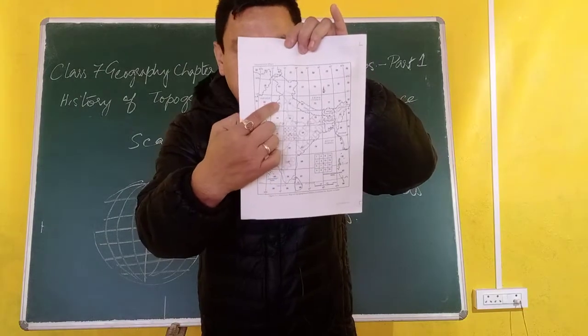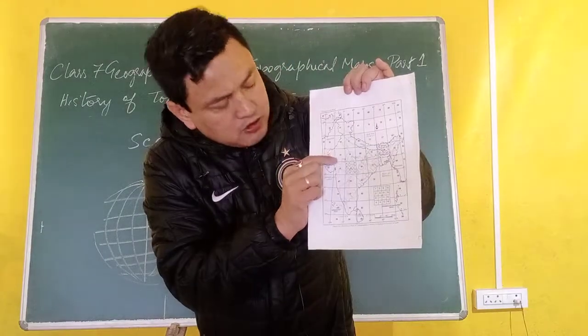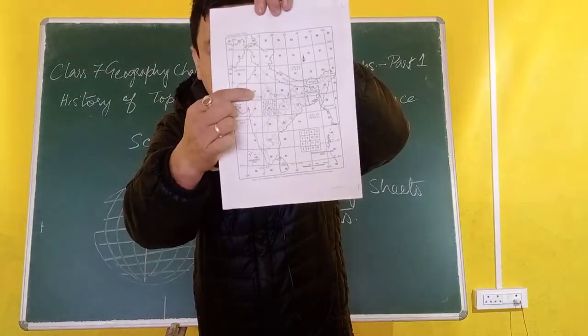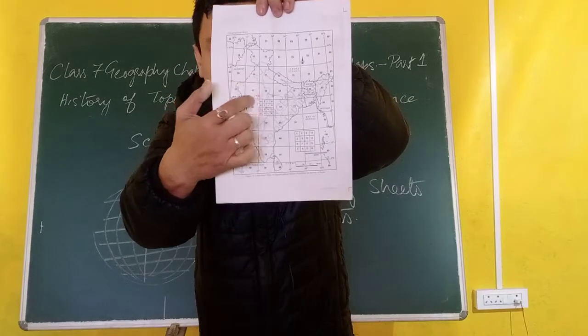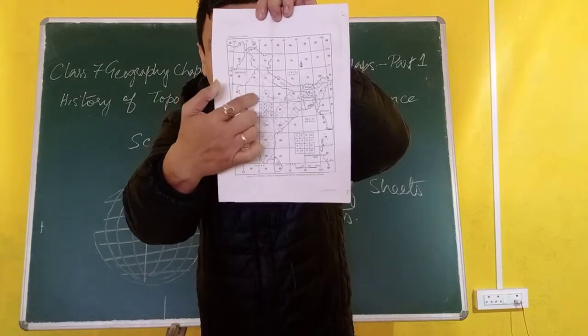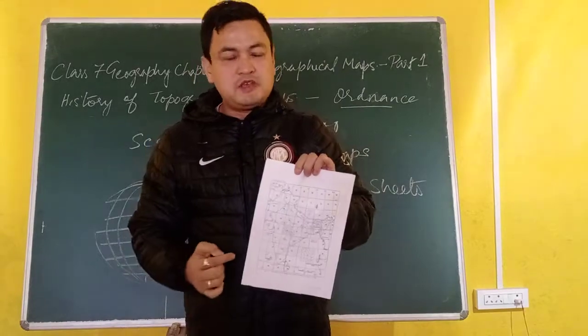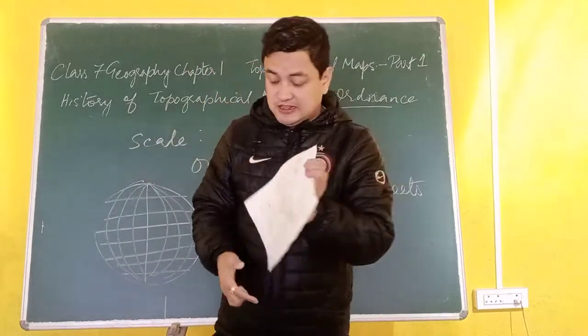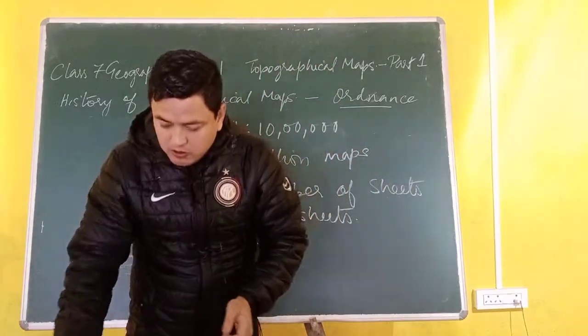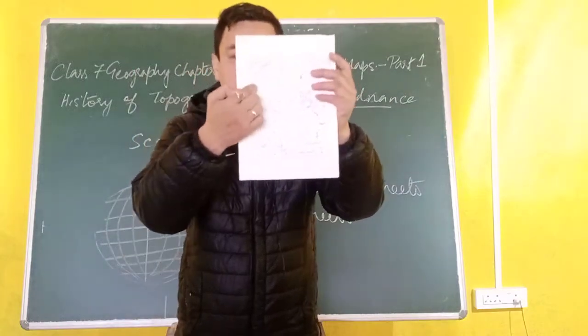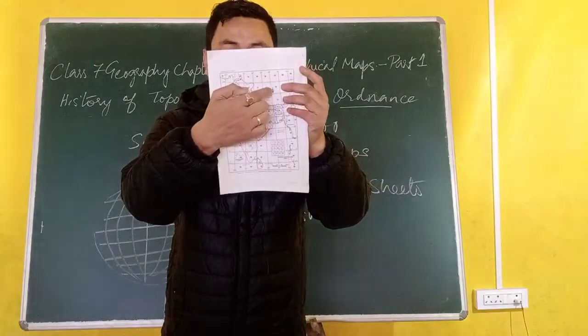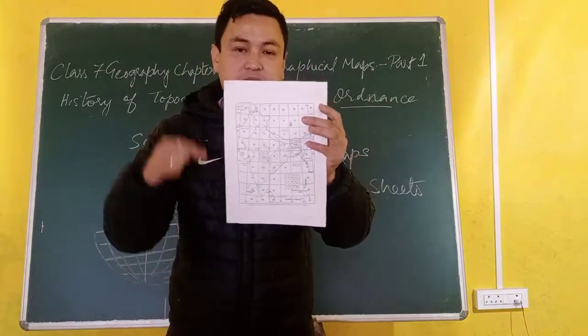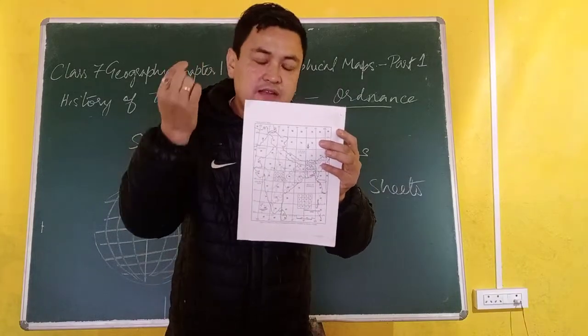You can see here is 44, and below 44 you have 45. This is the area I am talking about, the area which I want to learn. So all these sheets, 1, 2, 3, 4, 5, 6, 7, 8, I am giving my own numbers here so that you can understand.